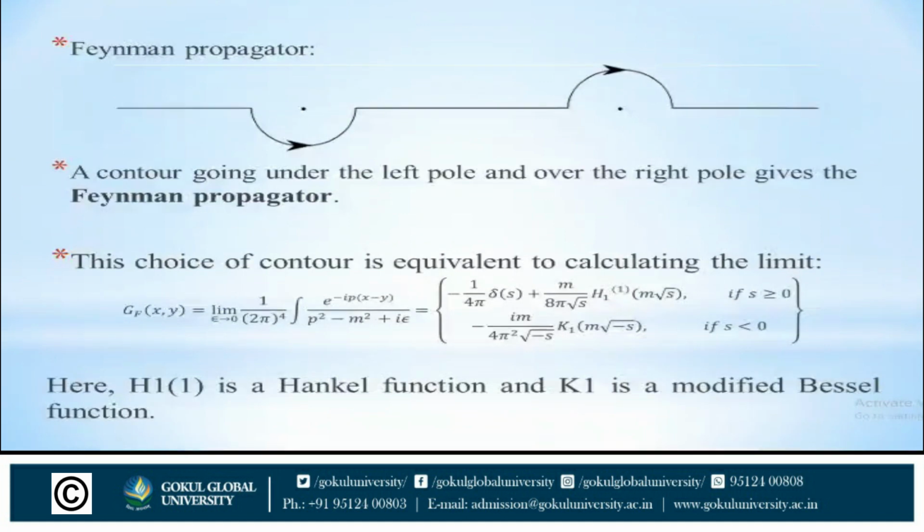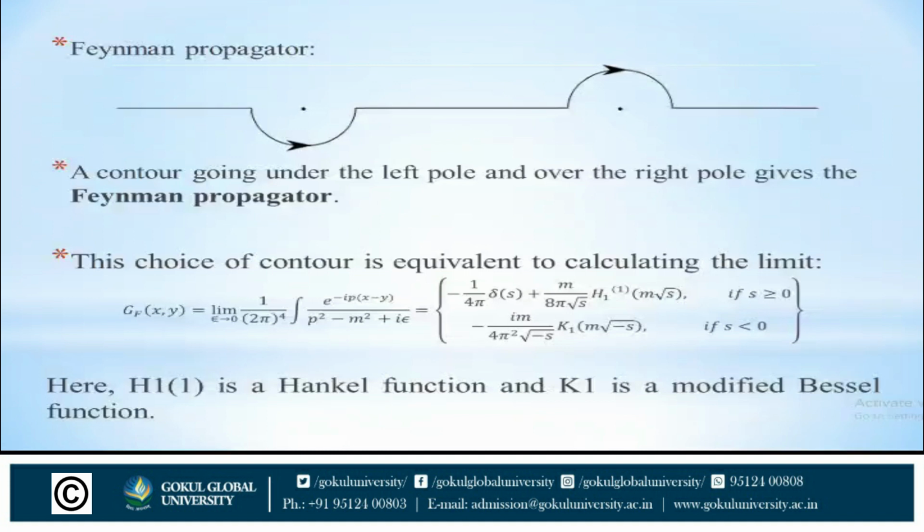The next is the Feynman propagator. In the Feynman propagator, a contour going under the left pole and over the right pole gives the Feynman propagator, and this choice of contour is equivalent to calculating the limit G F of x and y is equal to limit epsilon tends to 0 of 1 upon (2 pi) raised to 4 times the integral of e raised to minus ip(x minus y) upon p square minus m square plus i epsilon, which is equal to minus 1 upon 4 pi delta(s) plus m upon 8 pi square root of s times H1 of m square root of s, if s is greater than or equal to 0, and minus i m upon 4 pi square root of minus s times K1 of m square root of minus s, if s is less than 0.